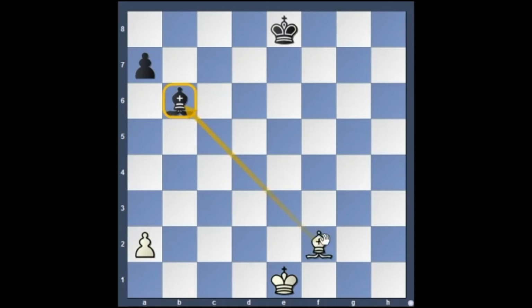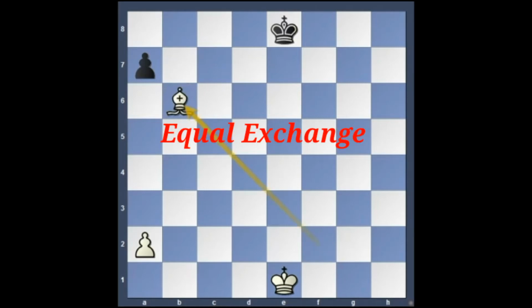So in the next example, you can see we are attacking the bishop on b6 with our bishop on f2. Here both the pieces are bishops and both have equal points, that is 3 points. So we can consider capturing here, because if we capture, we will lose 3 points and gain 3 points. This is called an equal exchange.